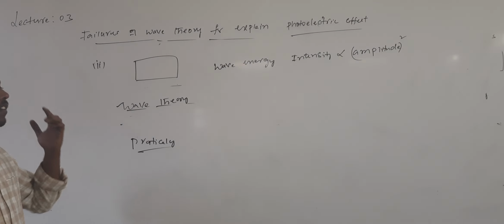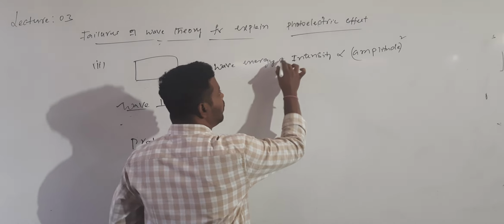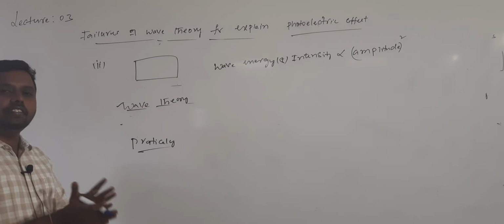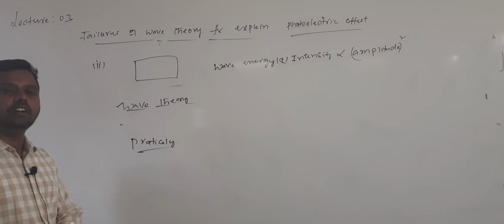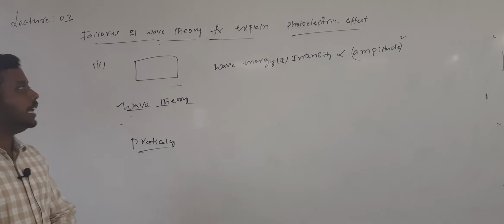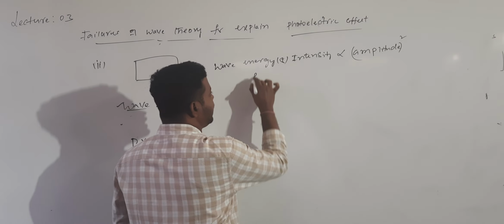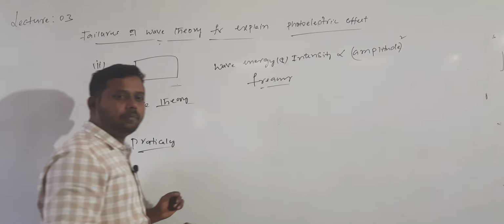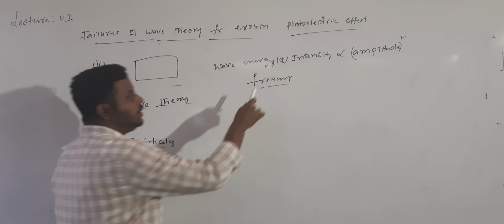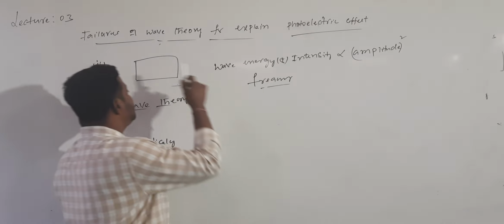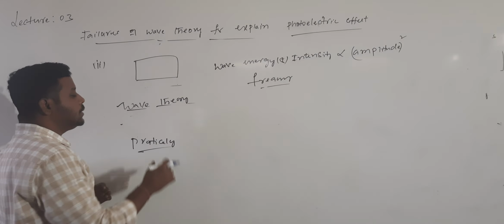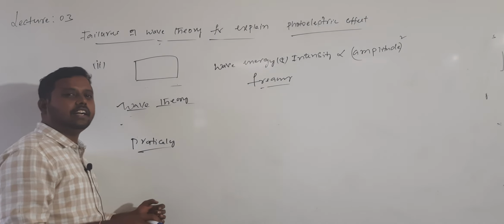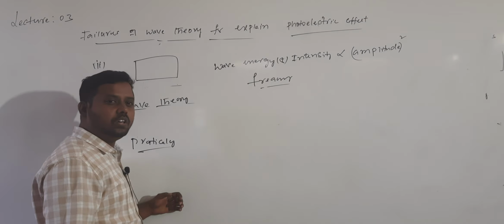The wave energy or intensity is directly proportional to amplitude. Intensity is the measurement of energy, so it is nothing to do with frequency. Are you getting it? There is no relation between intensity and frequency as per the wave theory. So as per the wave theory, frequency is not a deciding factor for photoelectrons to eject.